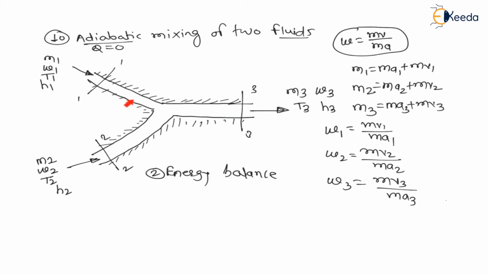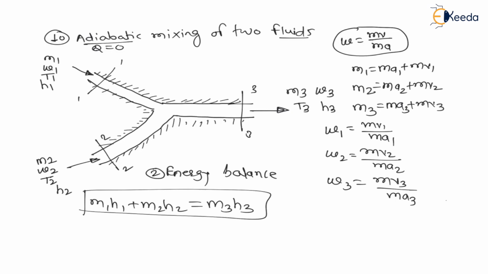Therefore energy at 1 is m1h1, energy at 2 is m2h2, and energy at 3 is m3h3. Therefore we can say m1h1 plus m2h2 is equal to m3h3. This is called energy balance, right.